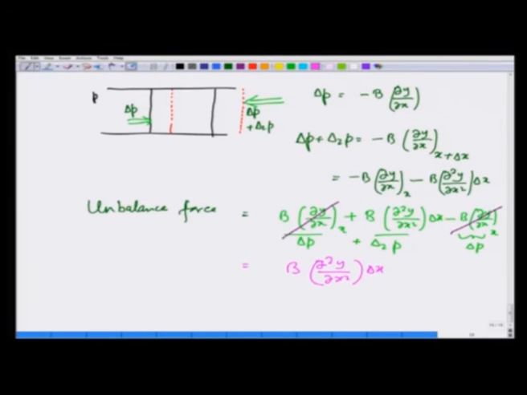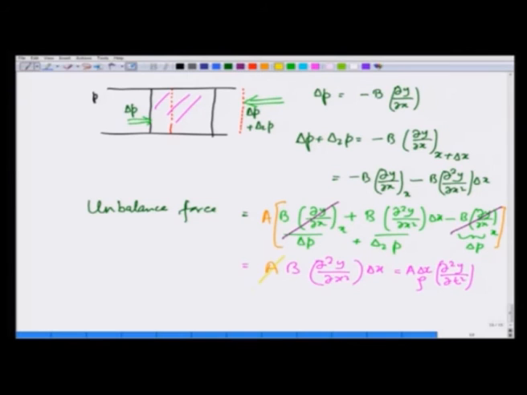which is going to give an acceleration to this portion out here, and that acceleration is going to be d2y by dt square, and the force should be equal to mass times this acceleration, and mass of this portion is going to be its volume A delta x times the density rho, and I should also apply for the force by area out here. Let us cancel things on two sides.